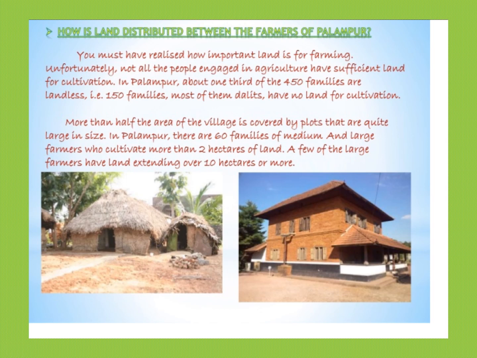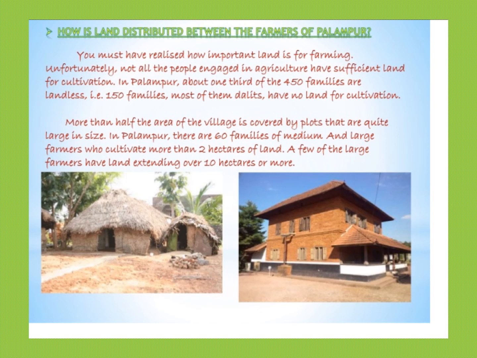How is land distributed between the farmers of Palampur? You must have realized by now that land is important. It's very important for farming. Unfortunately, not all the people are engaged in agriculture, and not all who are engaged in agriculture have sufficient land for cultivation. In Palampur, only about 1/3 of the 450 families are landless, which is quite a few, 150 families. And most of them are Dalits who have no land for cultivation.